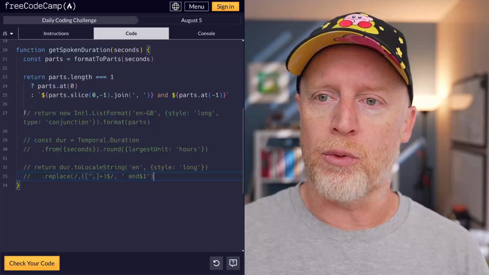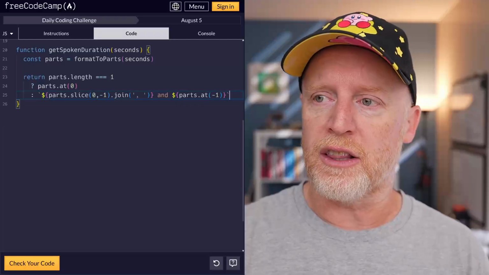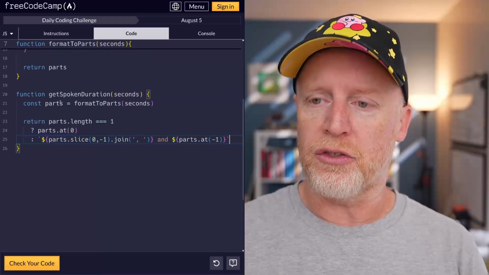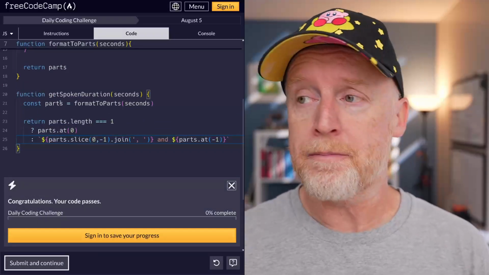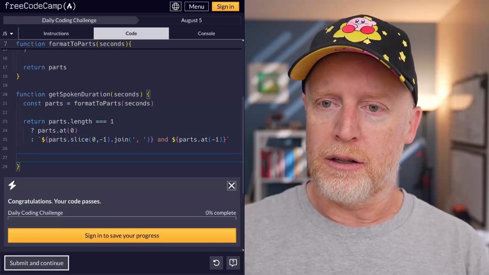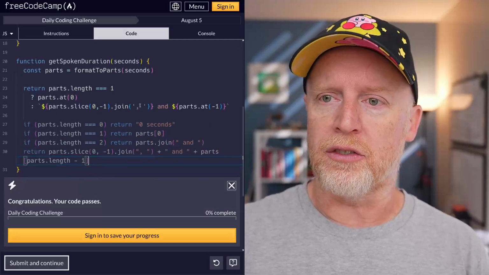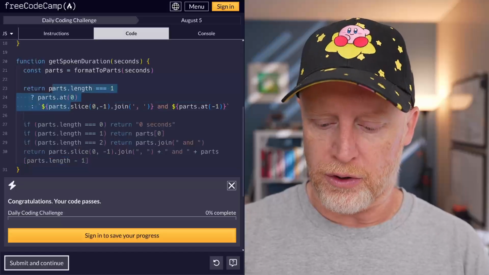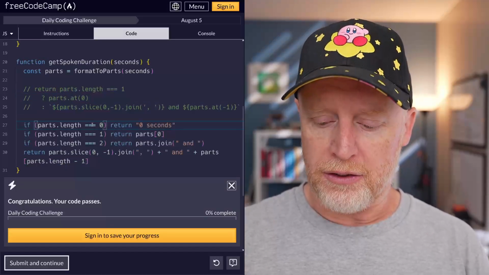In fact, we can get rid of all this good stuff just like this. We don't need that anymore. And we're just left with this and it works. Okay. And somebody made the comment, why not this, right? And why not this? Now it's all gray because this return is still in here, but this absolutely works.